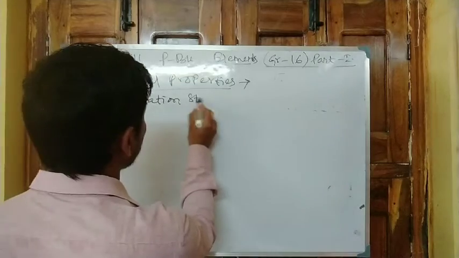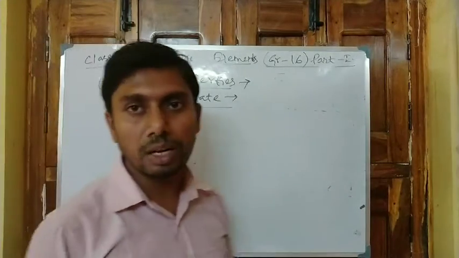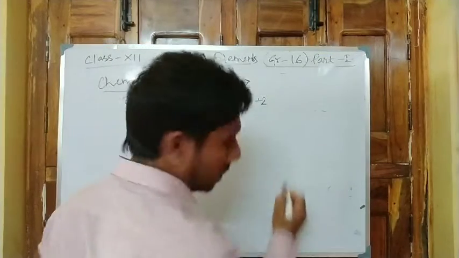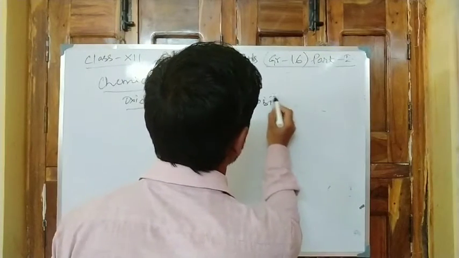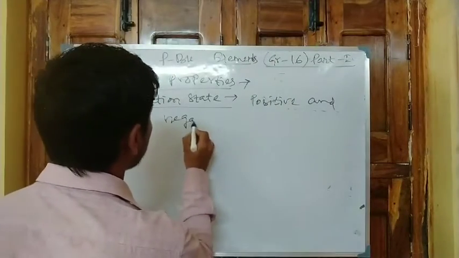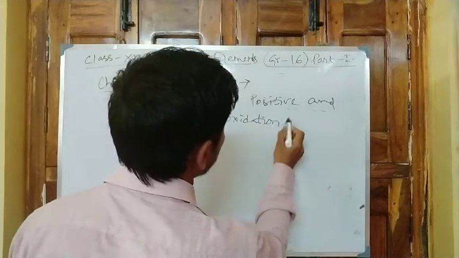For the group 16 elements, in the same manner as the nitrogen group also, positive and negative oxidation states are followed.